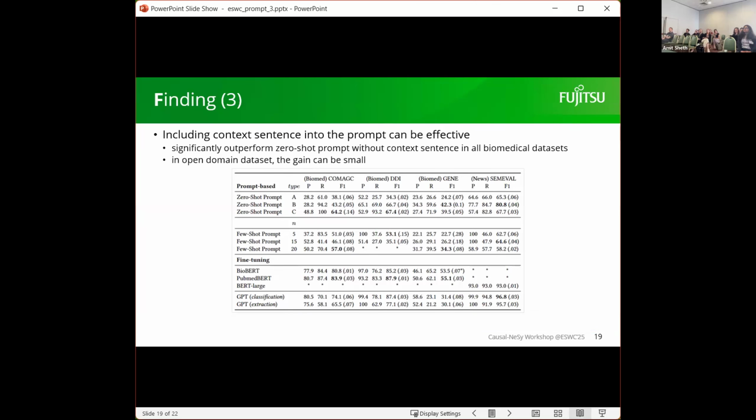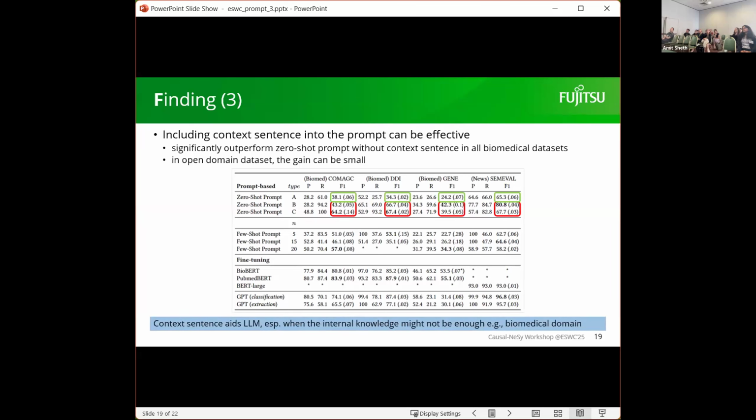Our third finding is whether including the context sentences in the prompt can be effective. And yes, it is. Especially in the biomedical dataset, we observe a bigger performance increase, while in the open domain dataset, like newspaper, the gain can be small. The context helps the LLM especially when the internal knowledge is not really enough, for example for very domain-specific data like biomedical. In the open domain, most likely the LLM is already trained on Wikidata, newspaper or online content, which explains why the performance gain is much smaller.